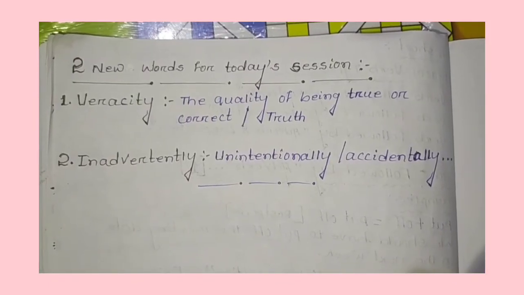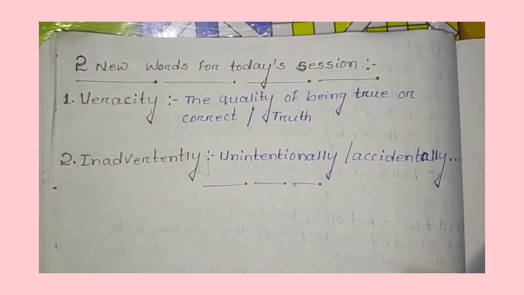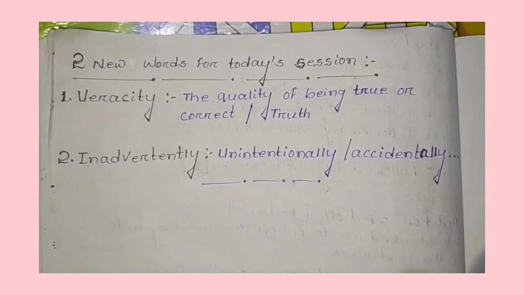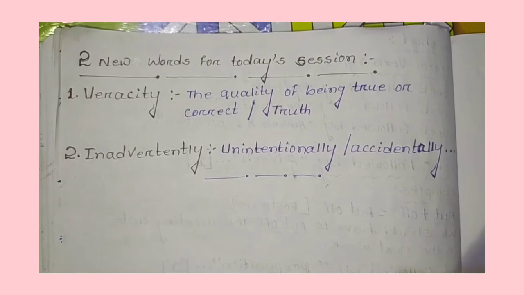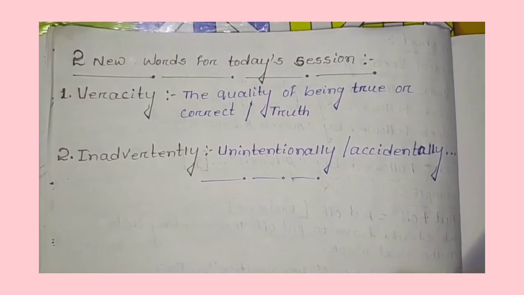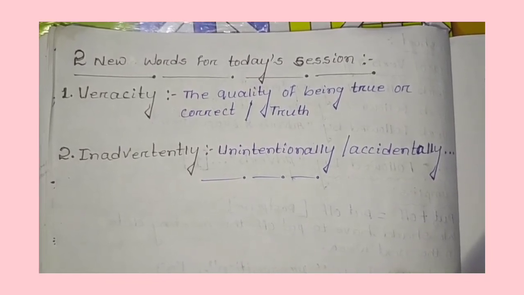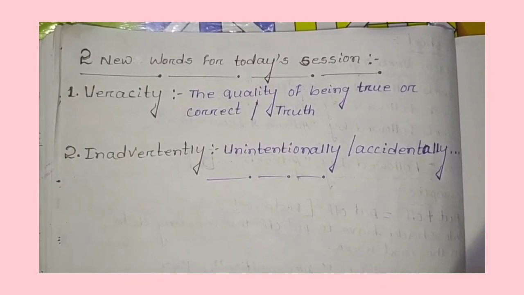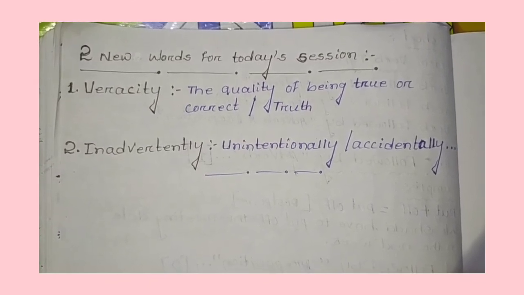Dear students, I hope phrasal verbs and their types are clear to you to some extent. Okay, finally, two new words for today's session. What are they? Number 1 is veracity. Number 2 is inadvertently. So what is the meaning of veracity? Veracity means the quality of being true or correct, or what we call truth. Then coming to number 2, inadvertently. It means unintentionally or accidentally.